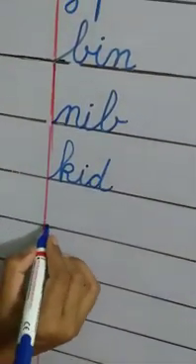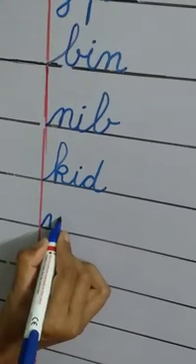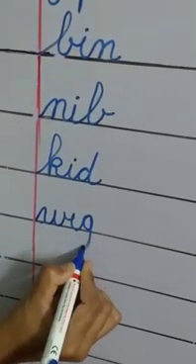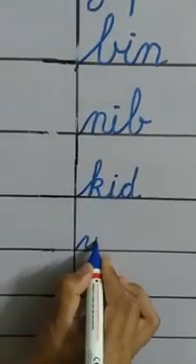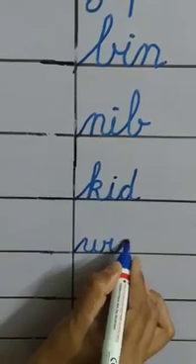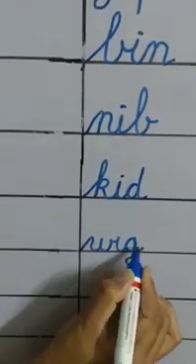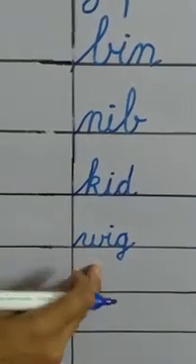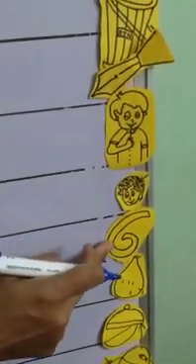Wig. Spelling of wig. W says W, I says E, G says go. W-I-G, wig. W-I-G, wig. Now tell me children, which picture is this?